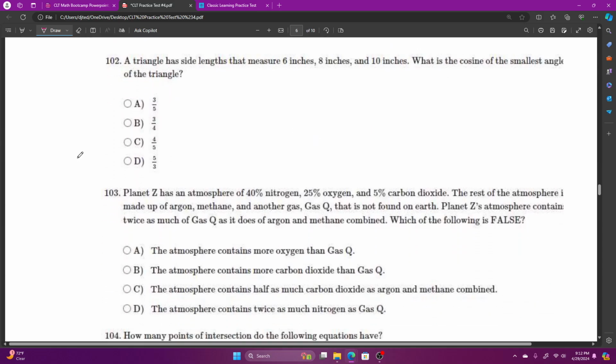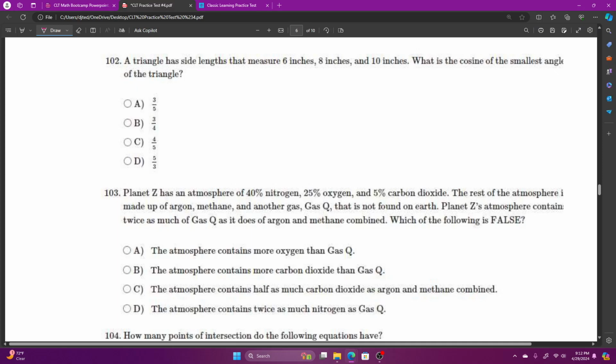Number 102, a triangle has side lengths that measure 6, 8, and 10 inches. What is the cosine of the smallest angle of the triangle? So we've got, ooh, my computer's got a delay.